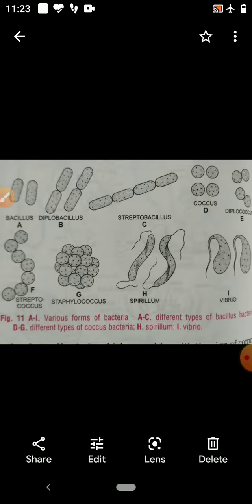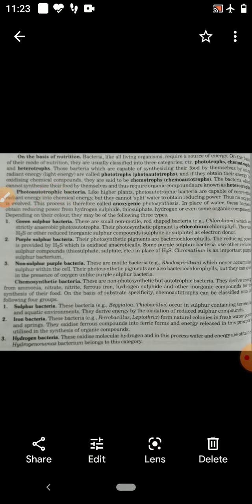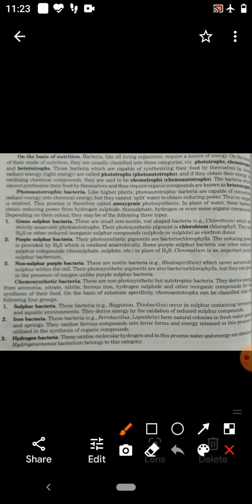Next is on the basis of nutrition, how the bacteria obtain their nutrients. On the basis of mode of nutrition, bacteria are divided into 2 groups. One is autotrophs.